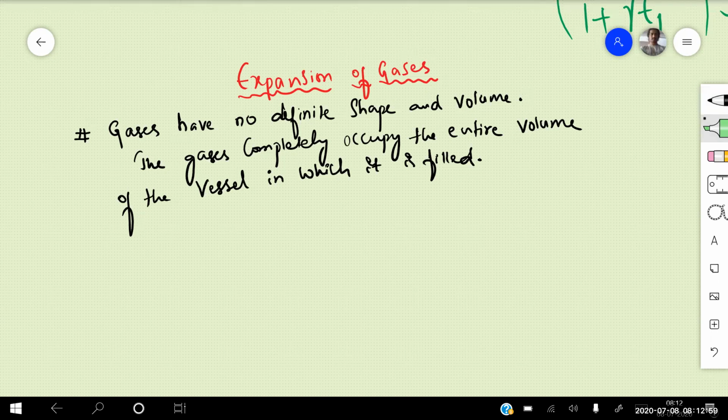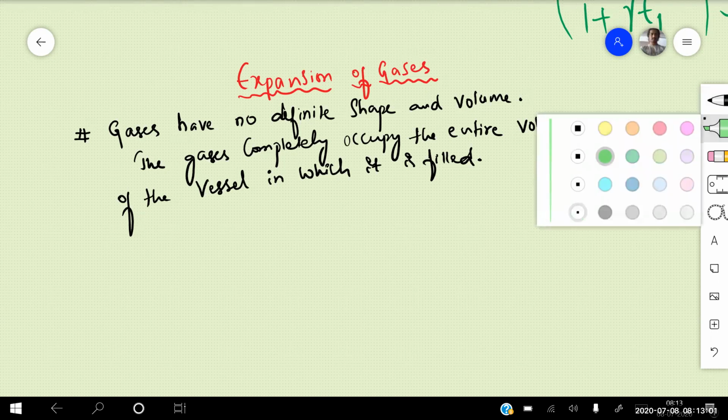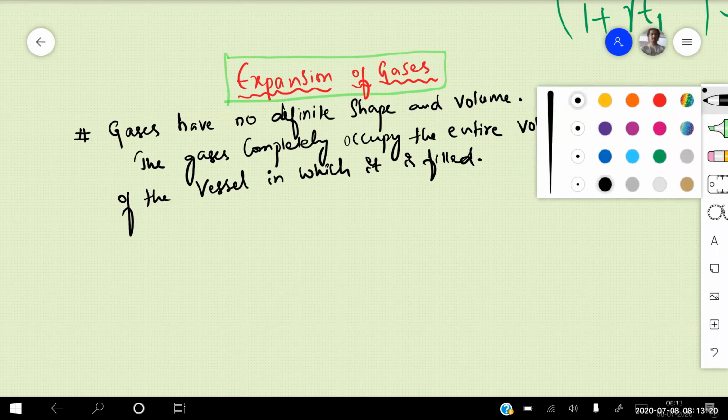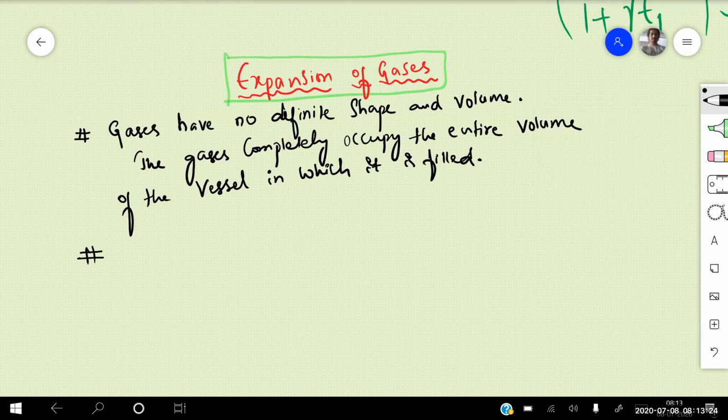So what is expansion of gases, if I'm trying to go? Expansion of gases is: right now, the gases have no definite shape as well as volume. So the gases occupy the entire volume of the vessel in which it is filled. Am I audible, beta? Sir, yes. Okay. So let us try to go for the next point, beta.